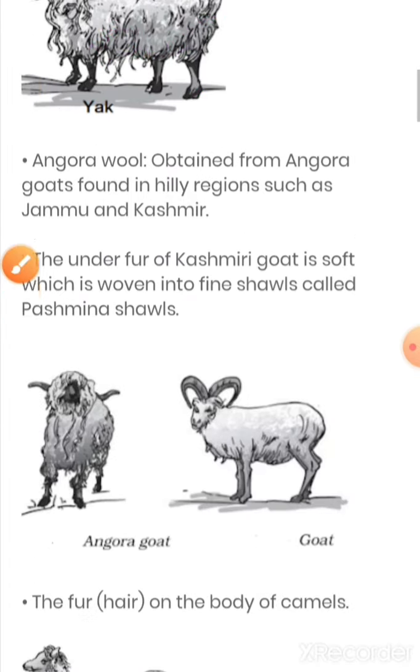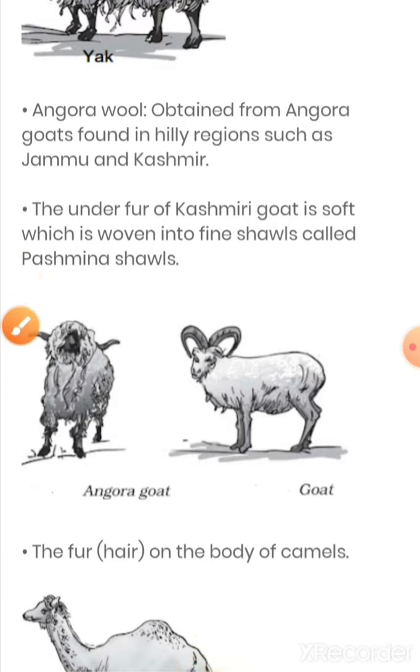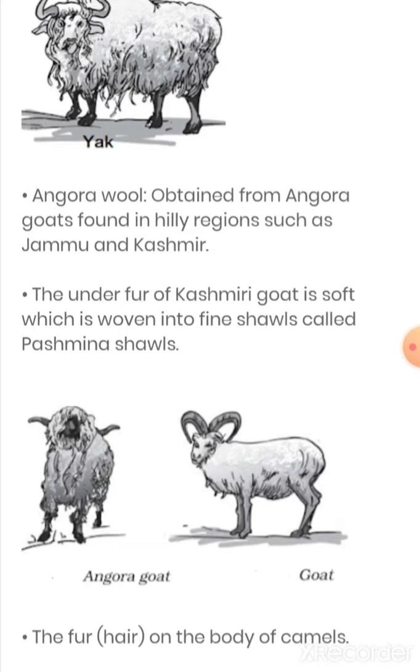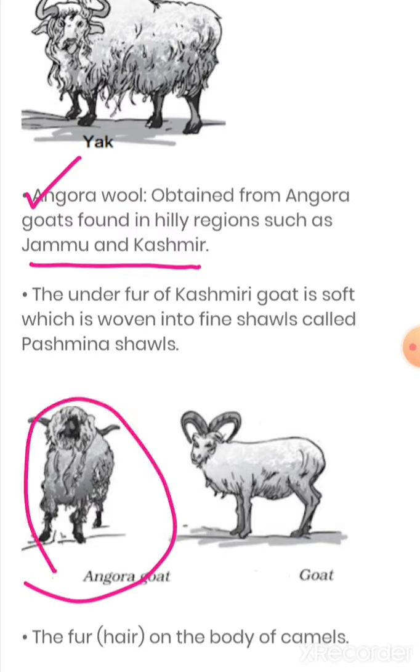Now the next is angora wool, obtained from the angora goat, found in hilly regions such as Jammu and Kashmir. Now students, what we got to know is that in Ladakh and Tibet we have yak, and in the region of Jammu and Kashmir we have angora wool. So angora is an animal and it is like this. It is also hairy, as we can see, and it is mostly found in hilly regions such as Jammu and Kashmir.